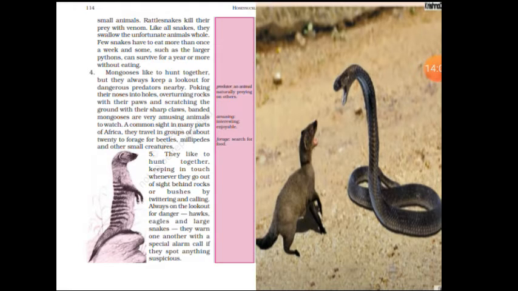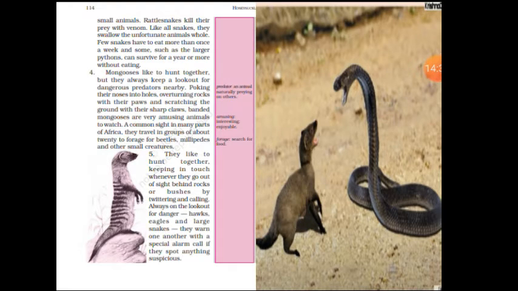A common sight in many parts, they forage for beetles, millipedes and other small creatures. They like to hunt together, keeping in touch whenever they go out of sight, behind rocks or bushes, by twittering and calling. So these mongoose like to hunt together. They will always be moving together, behind the rocks or the bushes. Wherever they see a place in the desert, they like to move together.